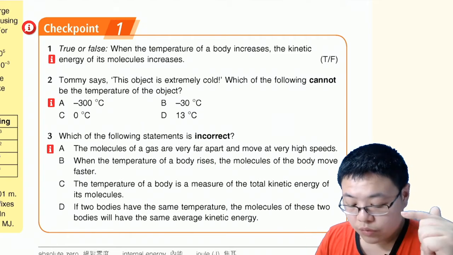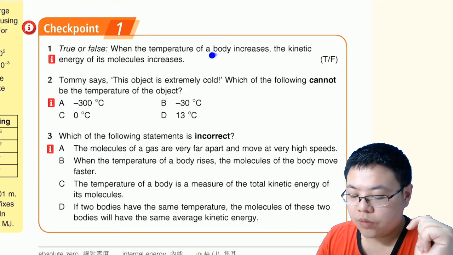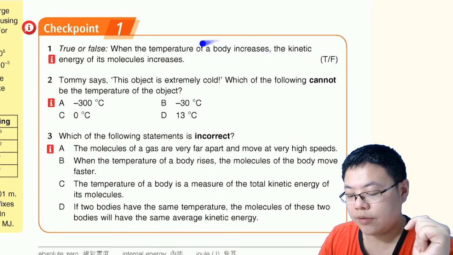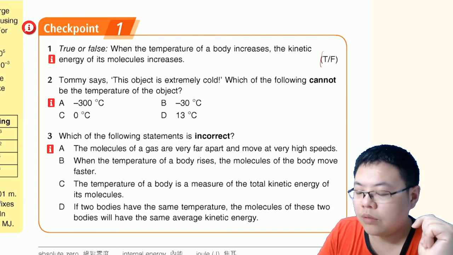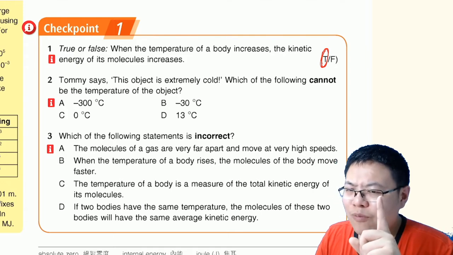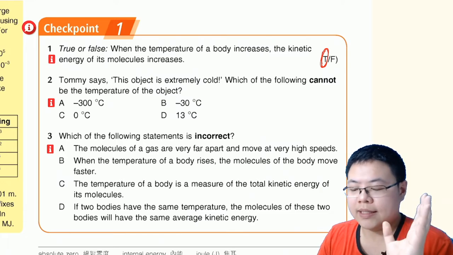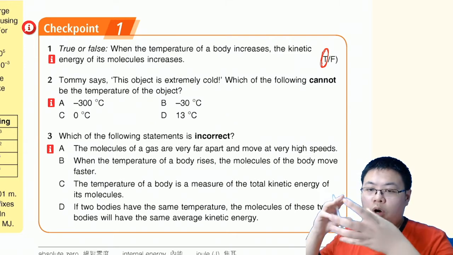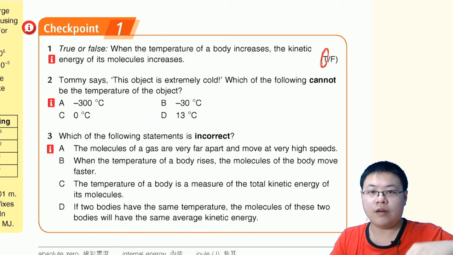So, true or false: when the temperature of a body increases, and temperature is the measurement of average kinetic energy, the kinetic energy of its molecules increases. Well, you can say it is true, apart from one case. For an average measurement, yes, but if the whole society is getting richer, there can still be people being very poor, right?